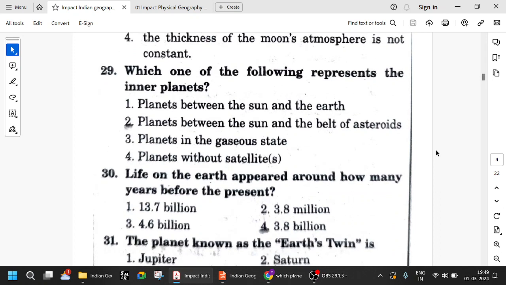So which one of the following represents the inner planets? Planets between the Sun and the belt of asteroids. The belt of asteroids is between Mars and Jupiter. So Mercury, Venus, Earth, and Mars, in that order, represent the inner planets.